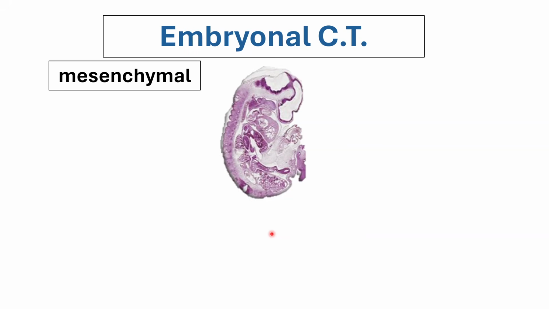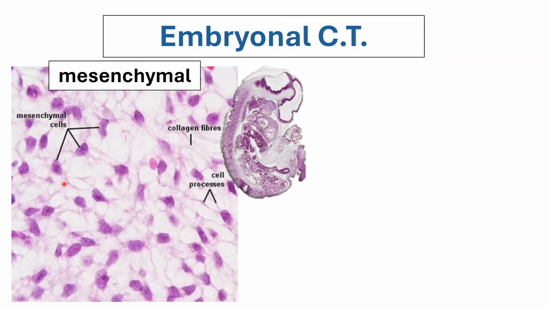For the majority of the connective tissue found in the embryo, you would have your mesenchymal type of embryonal connective tissue, and it is characterized by stellate or star-shaped cells, as well as fine collagen fibers, and all of them are embedded in your extracellular matrix. So these blank spaces are not actually empty, okay? There is a jelly-like extracellular ground matrix wherein they are embedded.